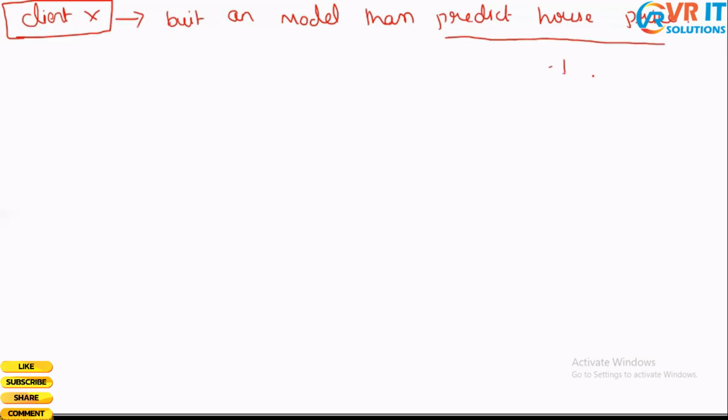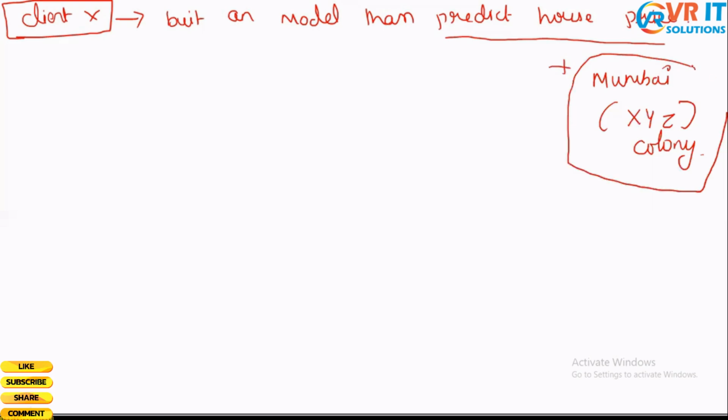Say, for example, in an area in Mumbai, in some XYZ colony. Okay, so he's telling me, you know what, this is the place for which I want to find the price, and he's going to give you a parameter saying that the area of the house should be 2,500 square feet.